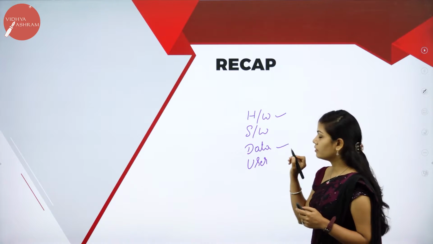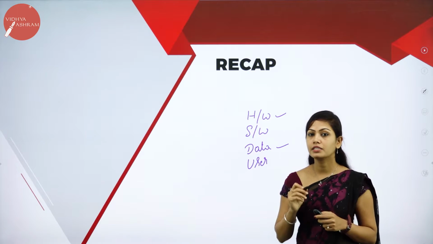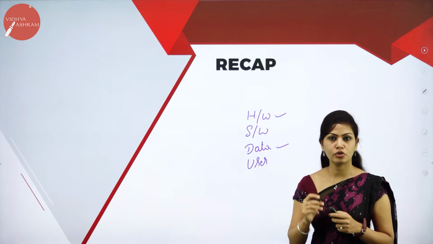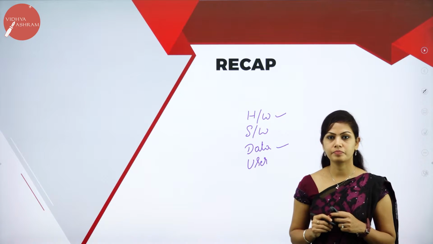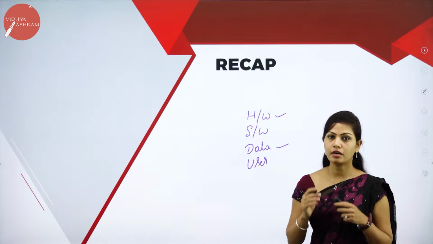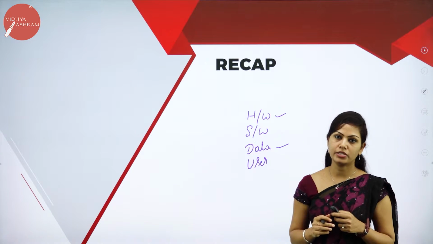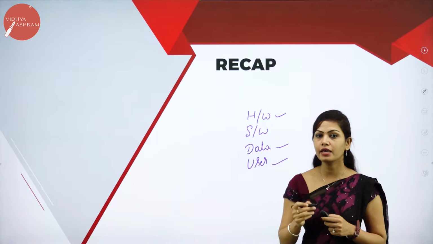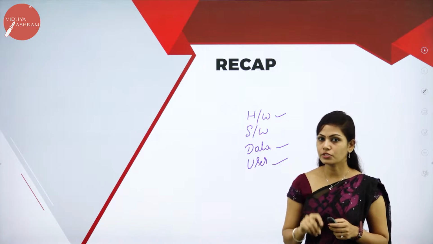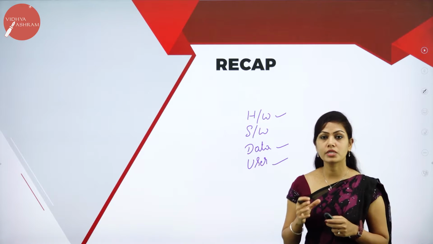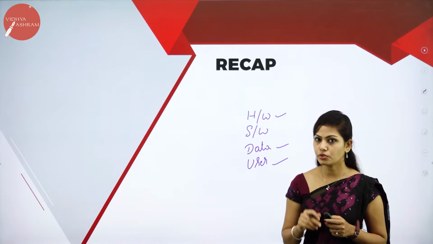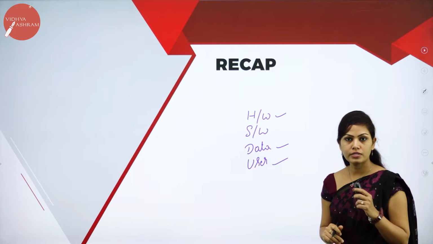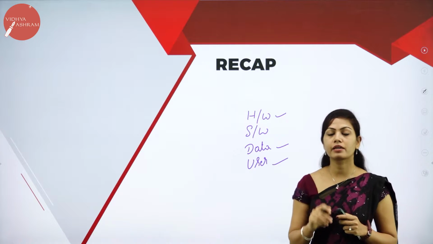Data is raw facts that can be processed by computers, the raw material. There is no exact meaning for the data. After the processing of data, we call it information. And who is the user? The user is a person who utilizes a computer. I also explained how computers work, and the block diagram of the computer system.